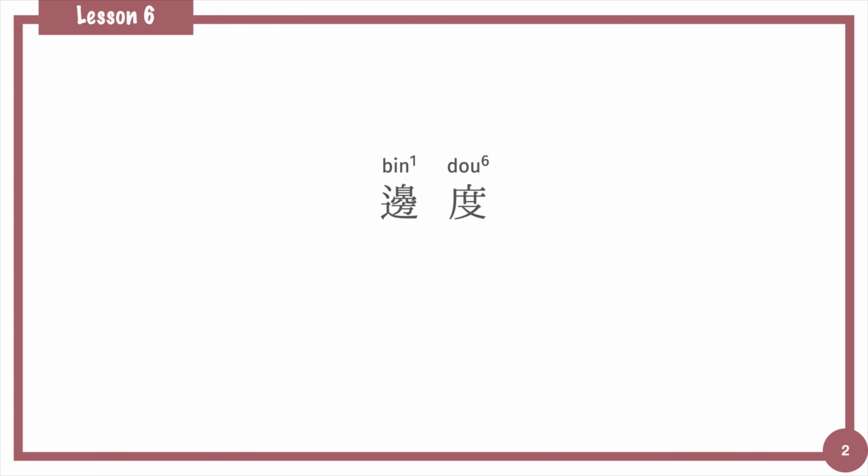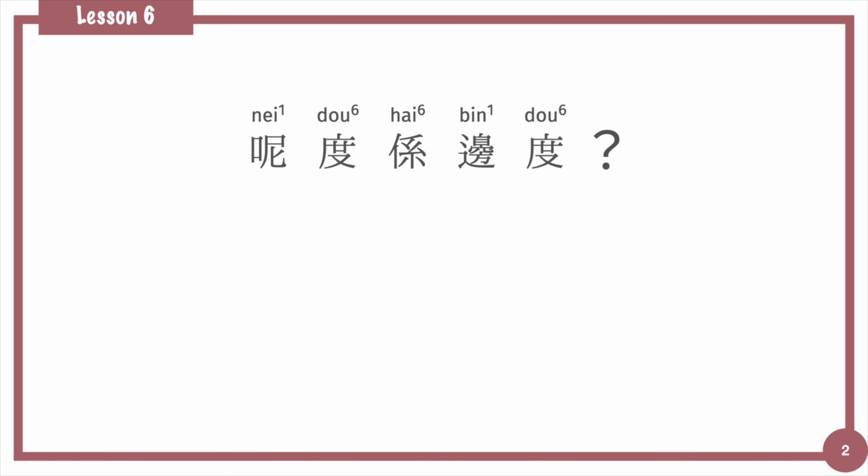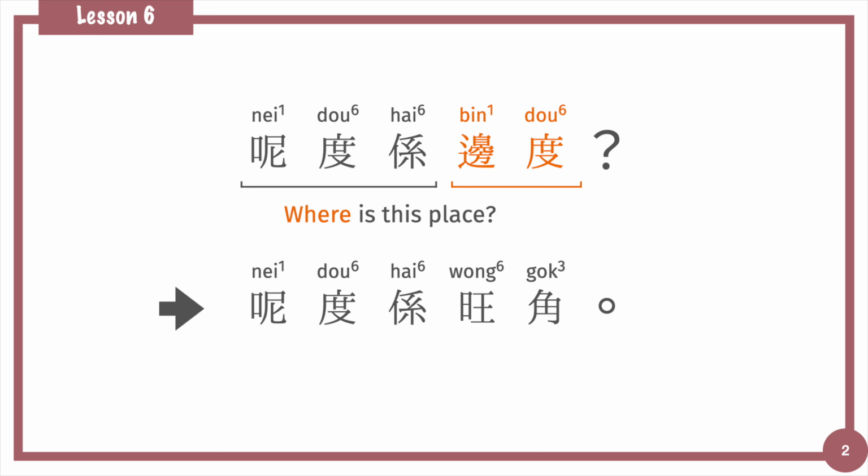When we are talking about places, we should know the word 邊度. 邊度 is a question word for asking place, meaning where. Here is the sample sentence. 呢度係邊度? 呢度係旺角. For the question, 呢度係邊度? 邊度 means where. 呢度 here. 呢度係邊度? Where is this place? 呢度係旺角. 旺角 Mongkok, a place in Hong Kong. 呢度係旺角, here is Mongkok.